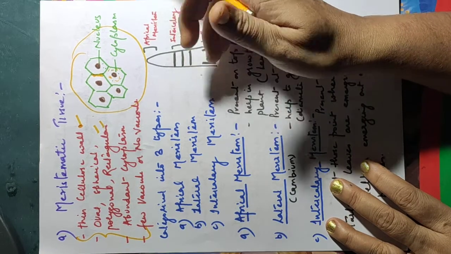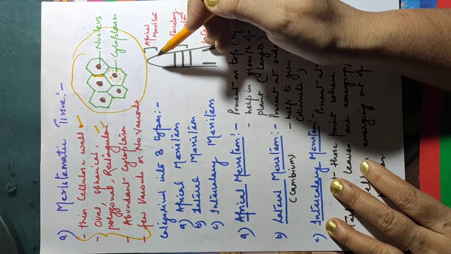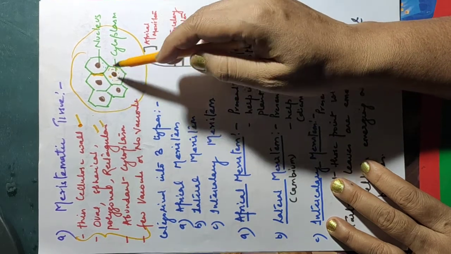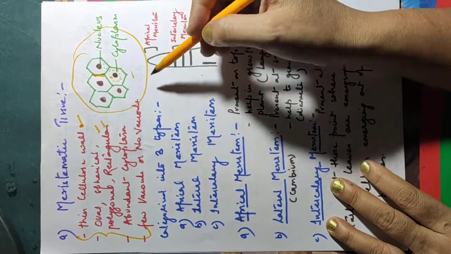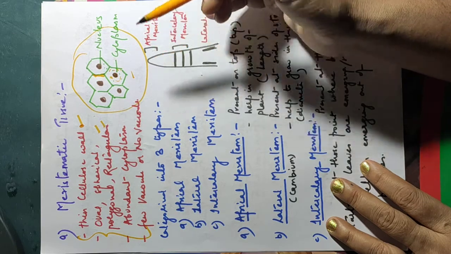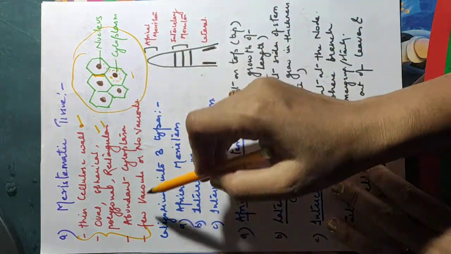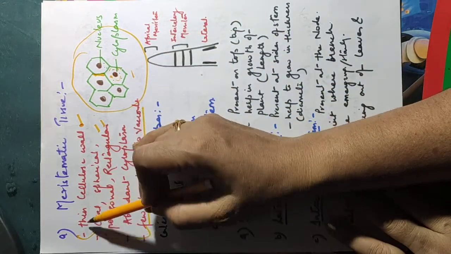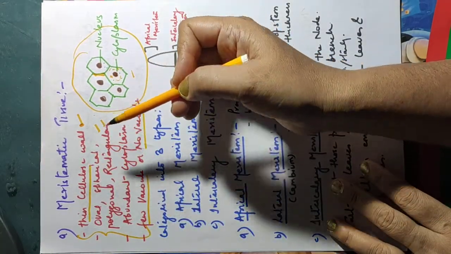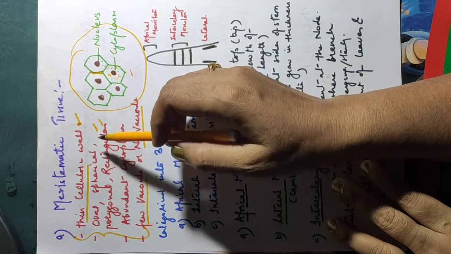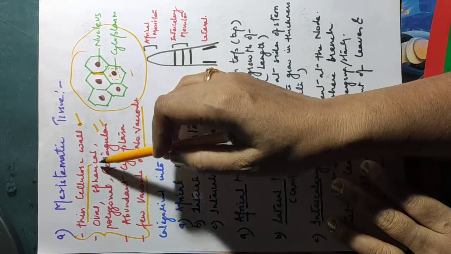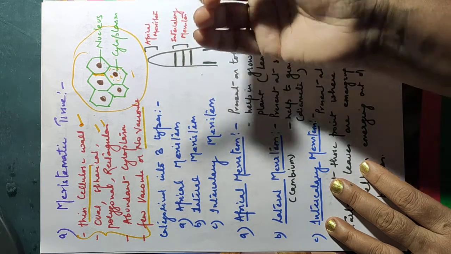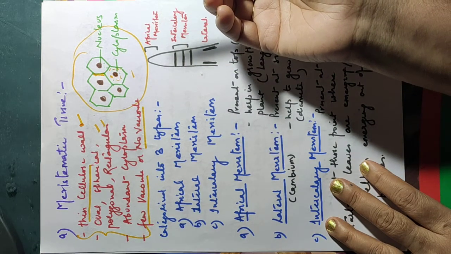So each meristematic cell contains dense or abundant cytoplasm and a single large nucleus, as you have seen in this diagram. And the meristematic cells contain few vacuoles or no vacuoles. ठीक है, few vacuoles or no vacuoles. So these are the characteristics: a thin cellulose cell wall, oval, spherical, polygonal, and rectangular in shape. Abundant cytoplasm is present, and few vacuoles or no vacuoles are present in it.